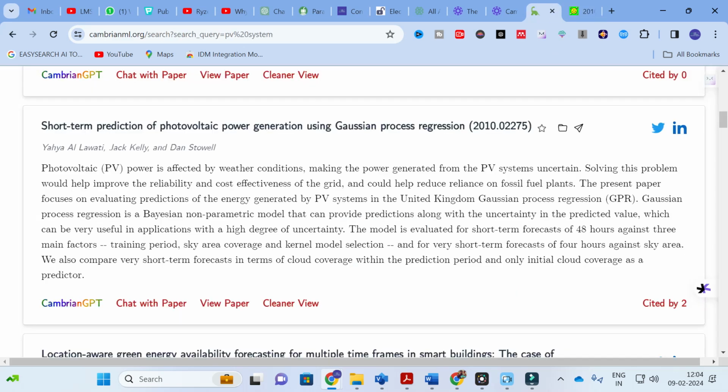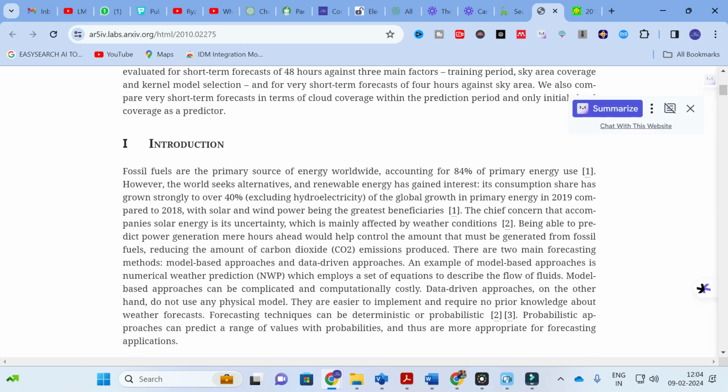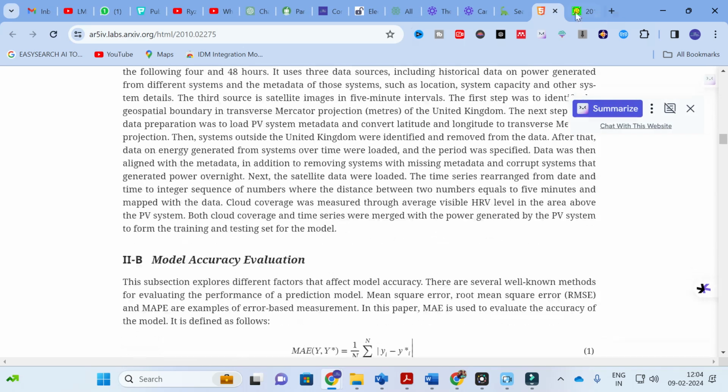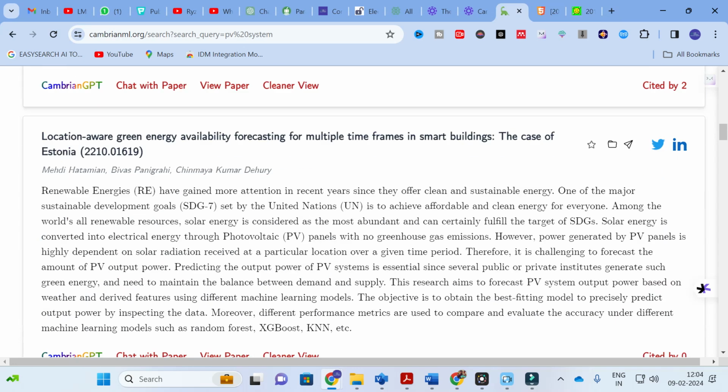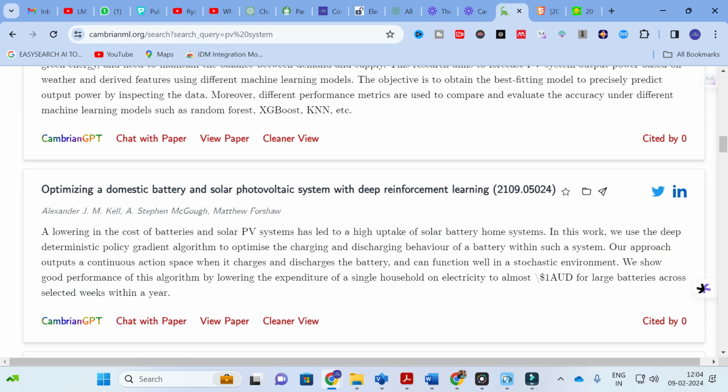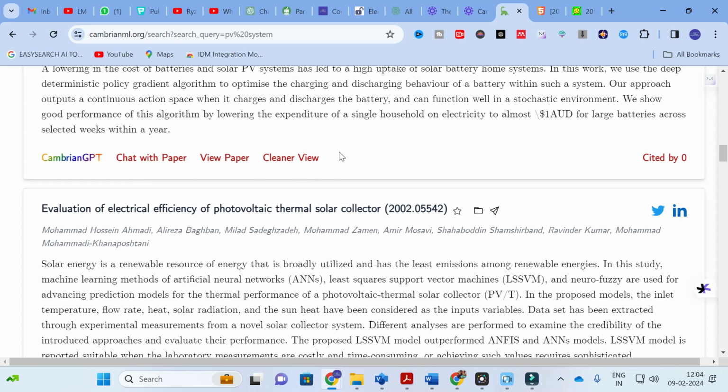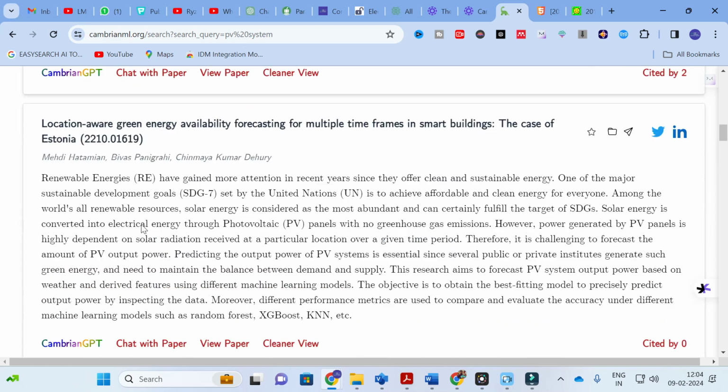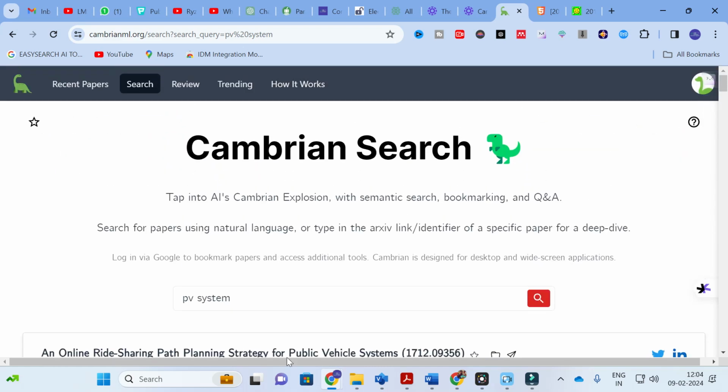After that, here you can see the cleaner view. This is the cleaner view of this paper. So like that, you can analyze the paper. You can choose any of the papers you want. Here you can see optimizing a domestic battery and solar photovoltaic system with deep reinforcement learning. So these are the three important options available in this Cambrain AI: chat with paper, view paper, and cleaner view. After, we can use it as a search engine, so you can analyze that particular paper also. That is the important option.